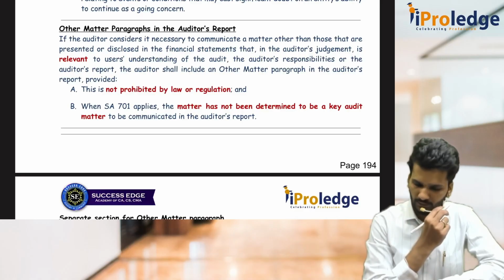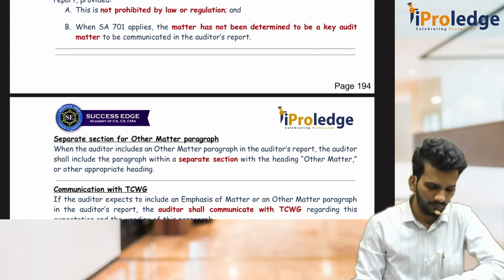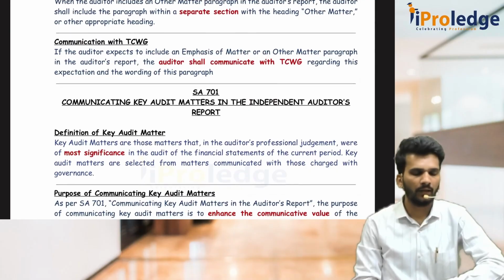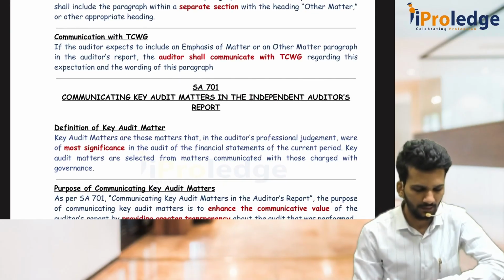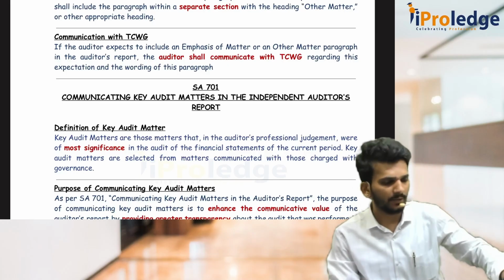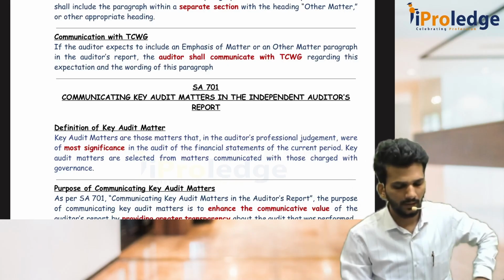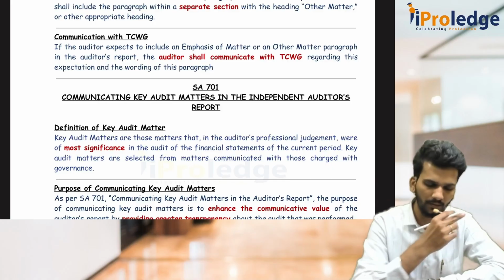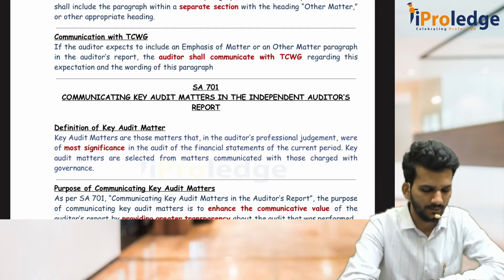So we'll continue the discussion. So we were doing 700 and 705, forming an opinion on the financial statements and reporting as per the report, and 705 is modification.